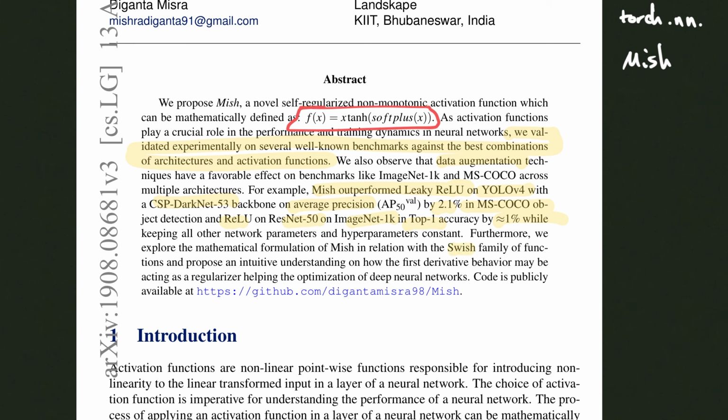There was also this Swish family of activation functions, which was found using neural architecture search. Now, Mish is kind of a result of systematic analysis of what kind of features and characteristics make those types of activation functions useful, and then Mish was designed based on those. And the idea is to propose an intuitive understanding of how the first derivative behavior may be acting as a regularizer, and it sort of helps the optimization of the deep neural network and therefore results in the good characteristics that make Mish a powerful activation function. Now the code is also released, but again, you can find it in the PyTorch package as well.